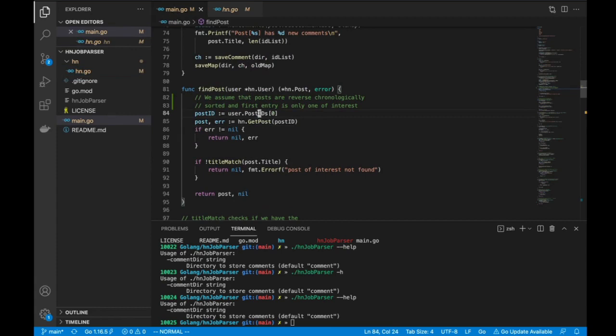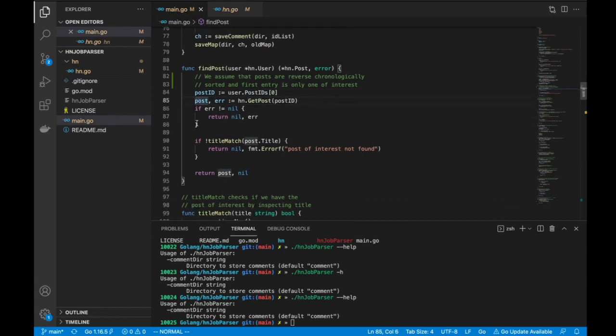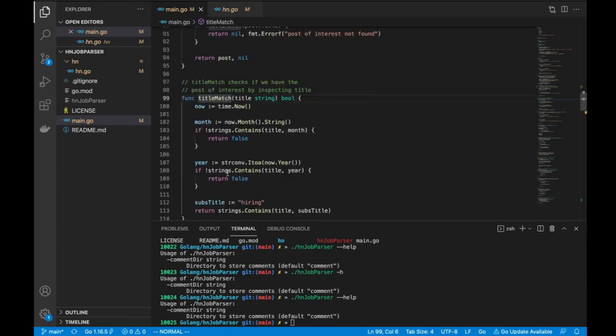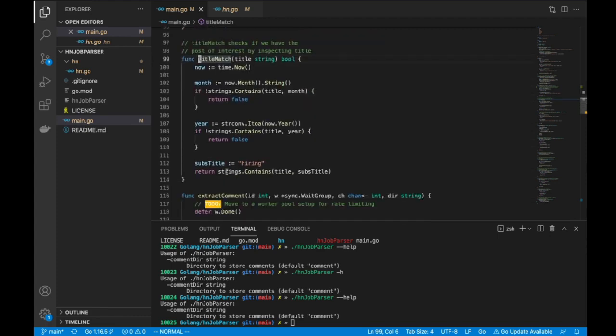So I get the post ID, and I get the data from the post populated in this variable, and I do a match on the title. I want to just check if the post is actually what I'm interested in. This is very simple. All you do is you get the information about today, and check if it is for the current month, the current year, and it has the string hiring.